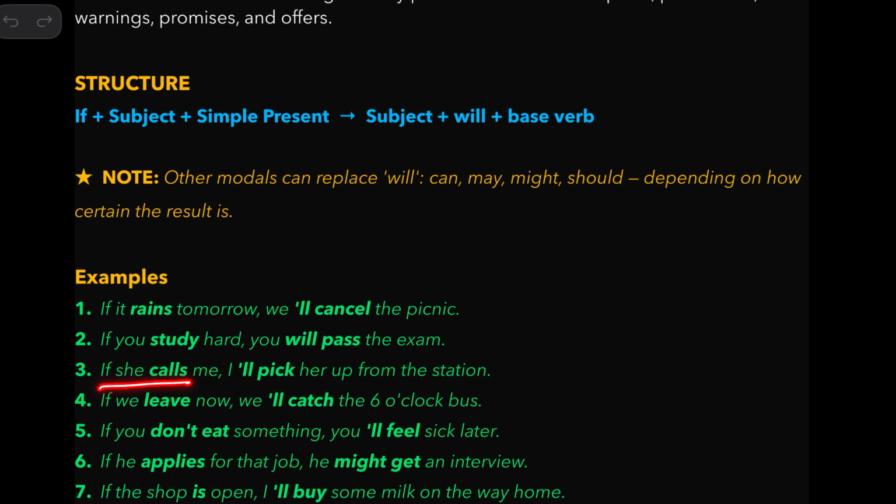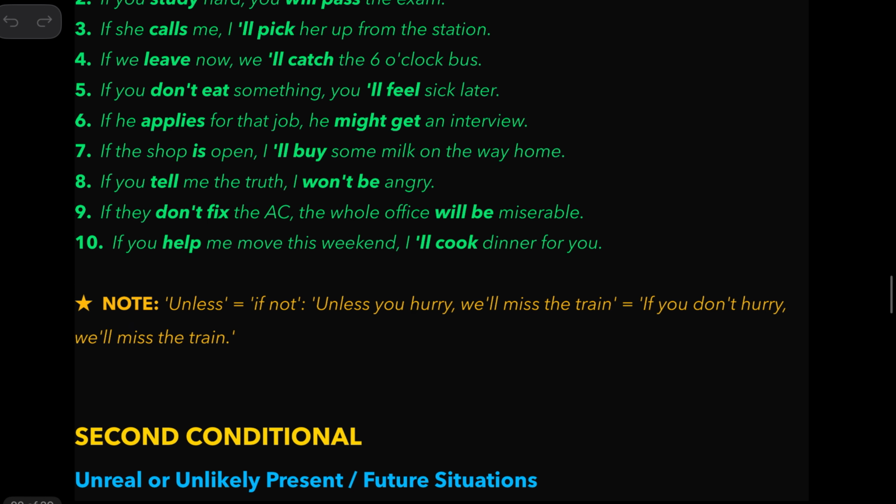If she calls me, I'll pick her up from the station. If we leave now, we'll catch the 6 o'clock bus. If you don't eat something, you will feel sick later. If he applies for the job, he might get an interview. If the shop is open, I'll buy some milk on the way home. If you tell me the truth, I won't be angry. If you don't fix the AC, the whole office will be miserable. If you help me move this weekend, I'll cook dinner for you.